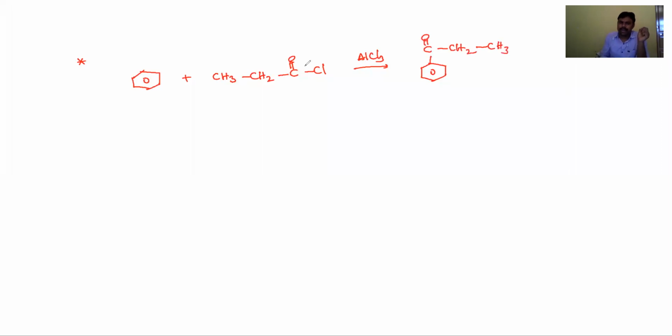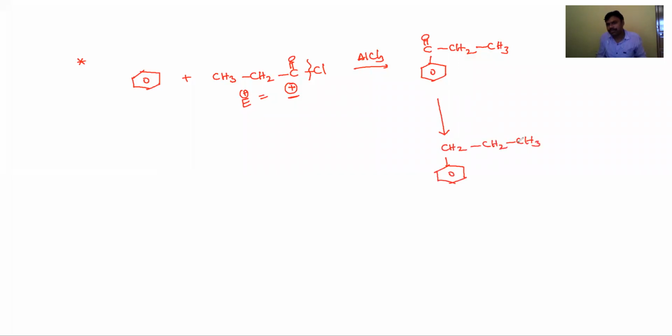Here the electrophile is formed at the carbonyl group, the carbonyl cation. There is no rearrangement. Now this compound, you want to convert it into 1-phenyl propane, meaning CH2CH2CH3.